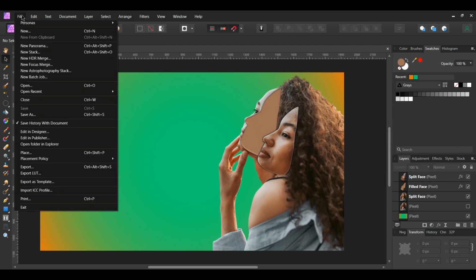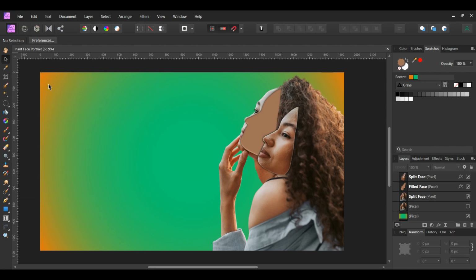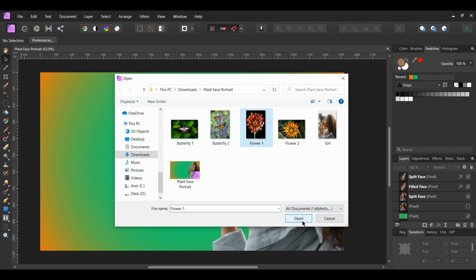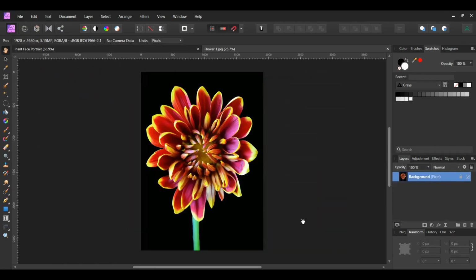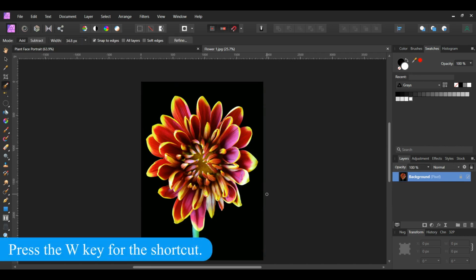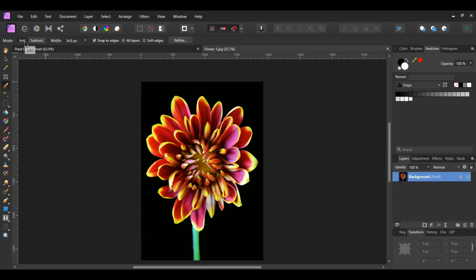Now go to File, Open, and select the yellow reddish flower picture with the stem. It'll open in a new tab. Next, grab the Selection Brush tool from the Tools panel. In the Context toolbar, set the Mode to Add and check the Snap to Edges box. Take the brush and make a selection of the flower.